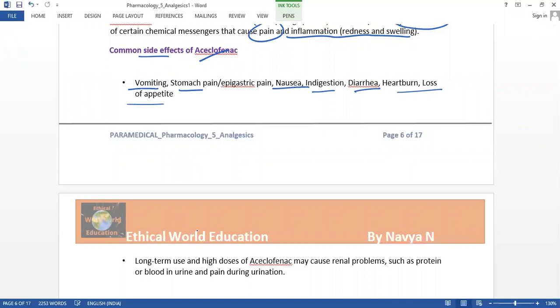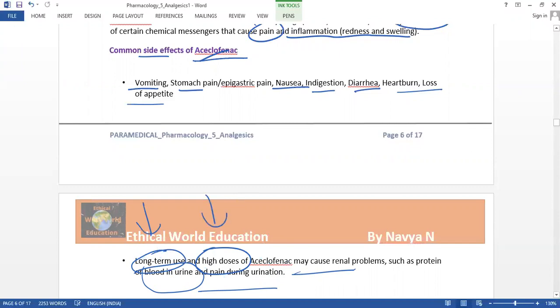Not only that, if we use this medication for the long term and at a high dosage, then this may cause blood in the urine and also pain during urination. So this comes only when the patient uses it for the long term and at a high dosage. Only at that time these effects may appear.